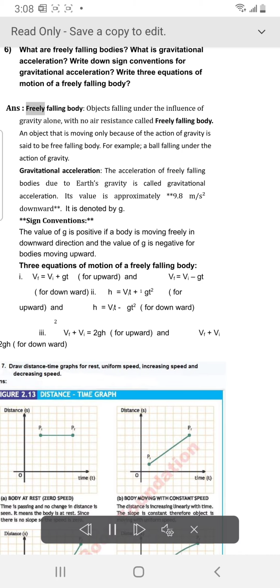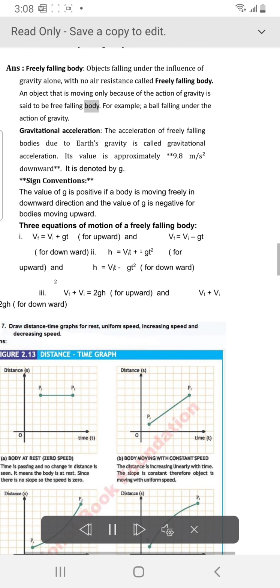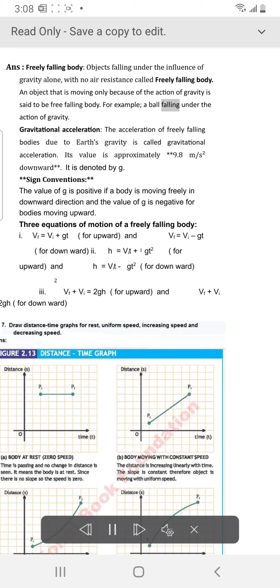Answer. Freely falling body: objects falling under the influence of gravity alone, with no air resistance, are called freely falling bodies. An object that is moving only because of the action of gravity is said to be a freely falling body. For example, a ball falling under the action of gravity.